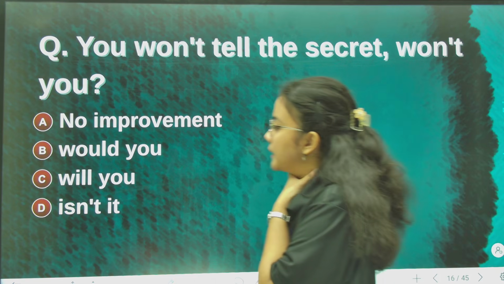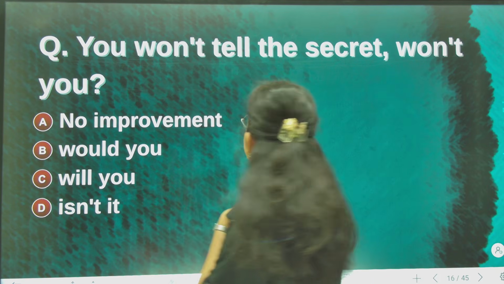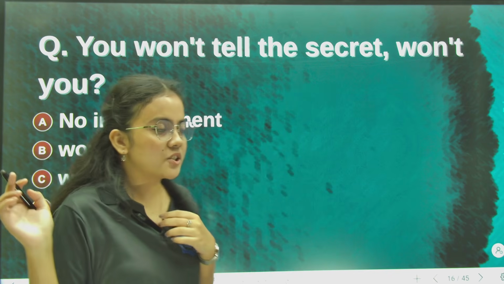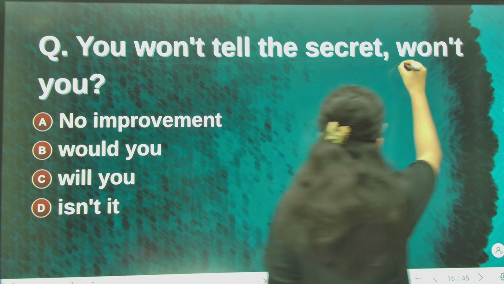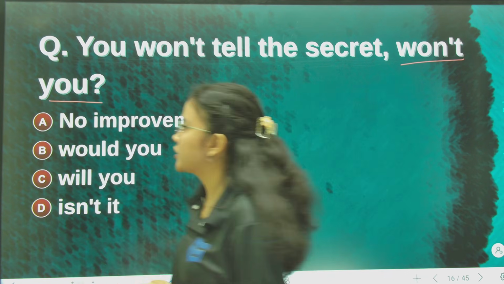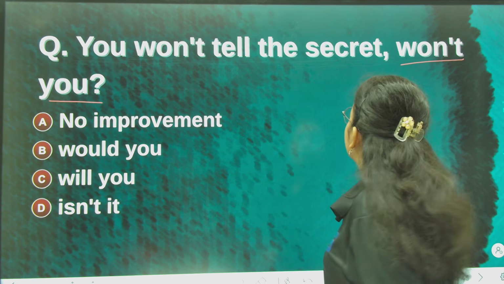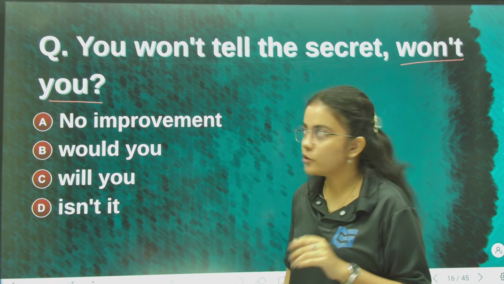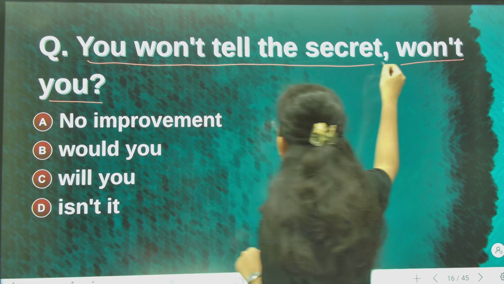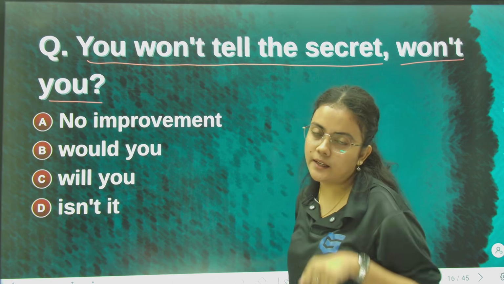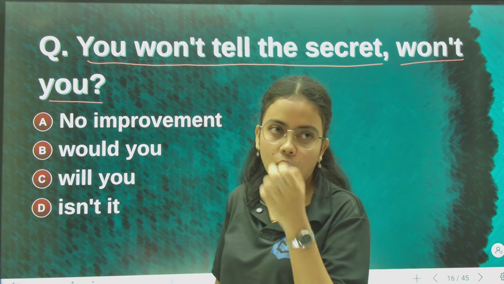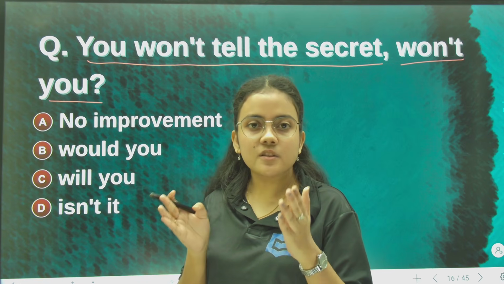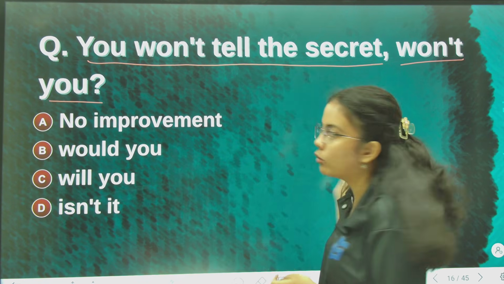Next question: You won't tell the secret, won't you? This is about question tags. The second part after the comma is called the question tag. Now, "you won't tell the secret, won't you?" There is a rule for question tags: if the statement is negative, that is, if there is "not" after the be verb or auxiliary verb, then it is a negative statement. If the statement is negative, the question tag should always be positive.